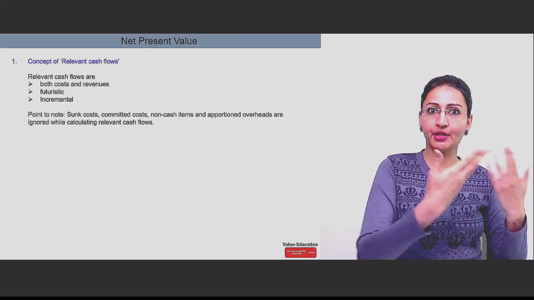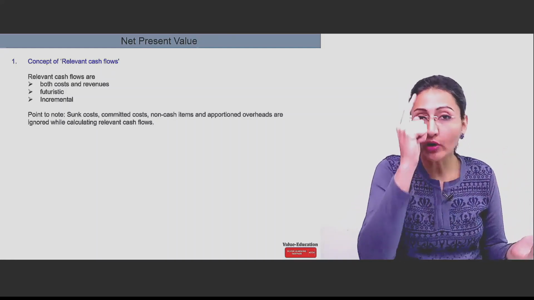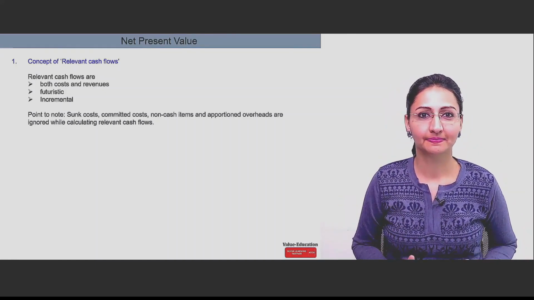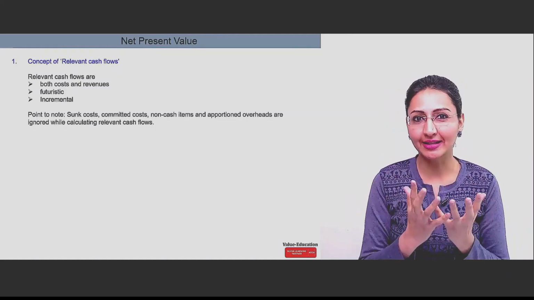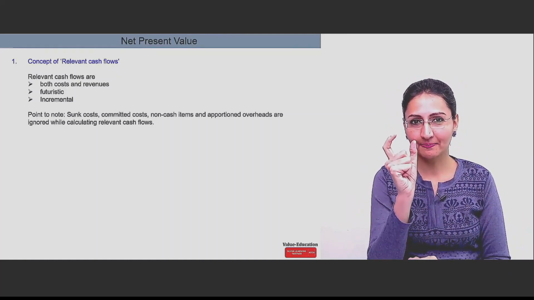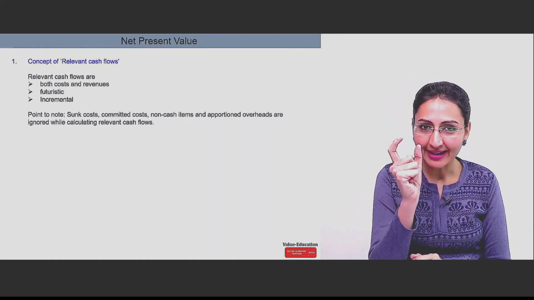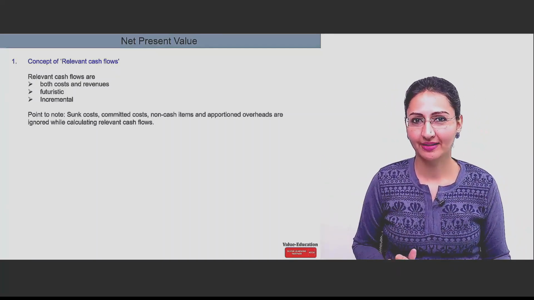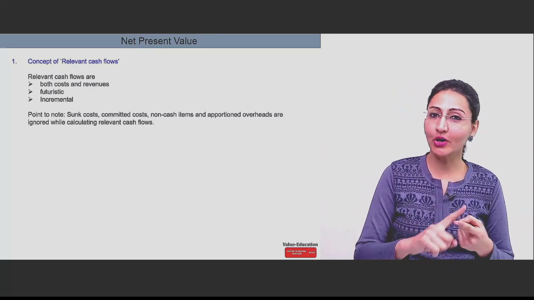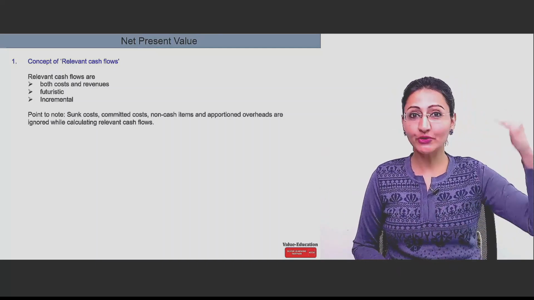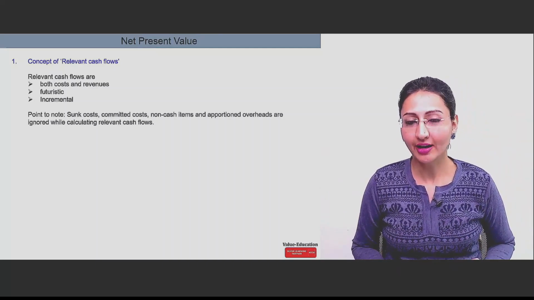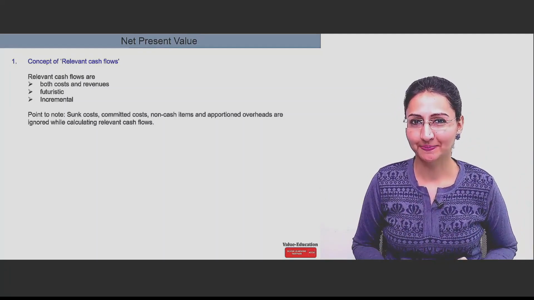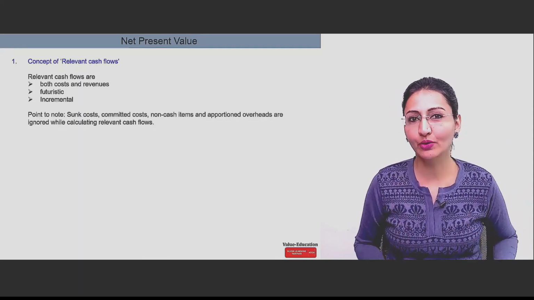They are going to happen only when you accept the project. That is incremental. In total, these 3 words lead to the definition of relevant cash flows. Relevant cash flows include both costs and revenues, which are futuristic in nature, along with being incremental because of acceptance of the project. So you have to be careful with this.